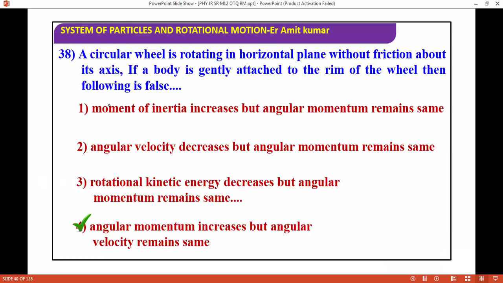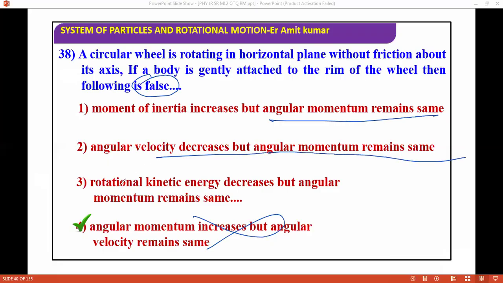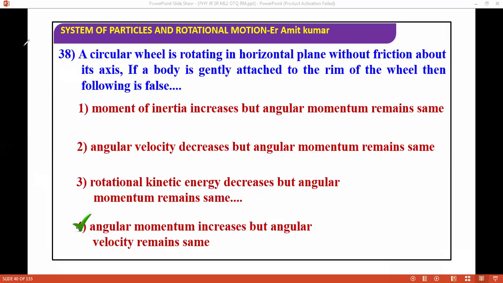A circular wheel is rotating in a horizontal plane without friction about its axis. A body is gently attached to the rim of the wheel. The statement that is false is the one that is wrong here. Moment of inertia increases, but angular momentum remains the same. Angular velocity decreases, but the angular momentum remains the same. Rotational kinetic energy decreases, but the angular momentum remains the same. This is false. So next question.